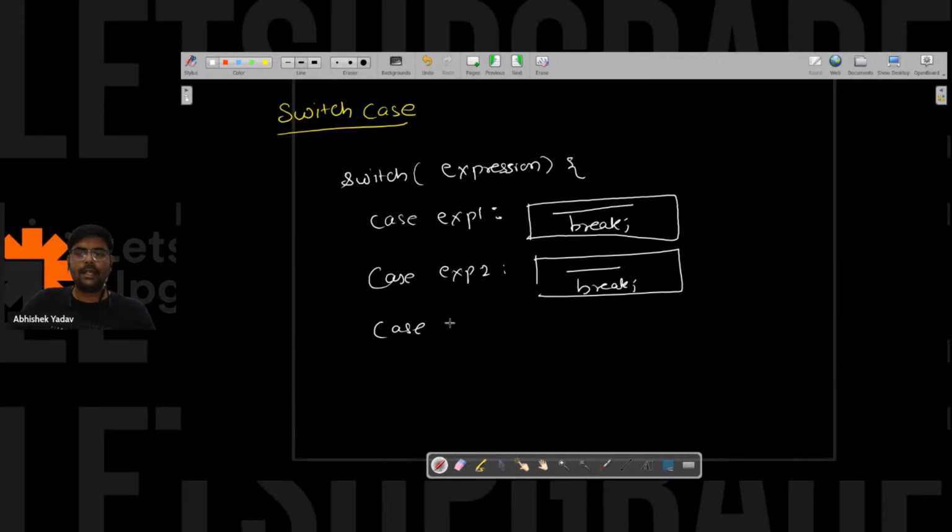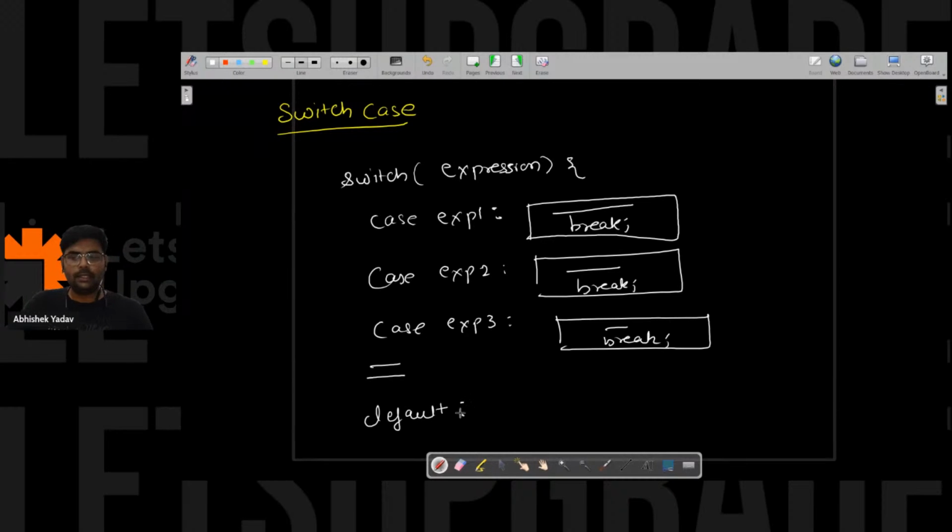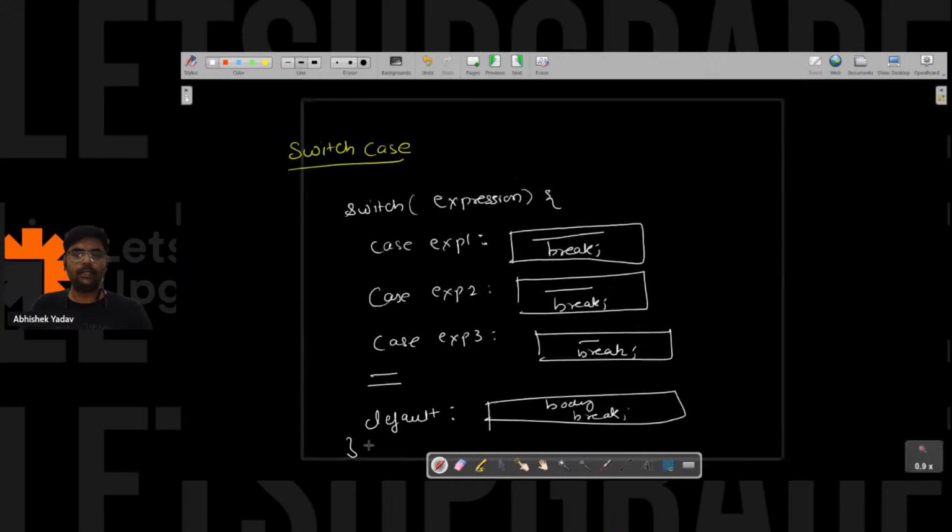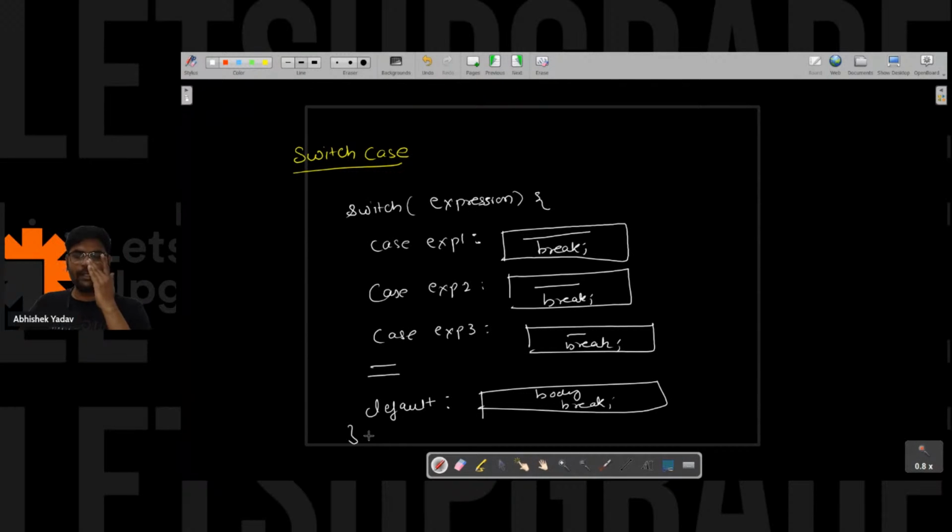Case expression 3, body and the break keyword. Likewise, you have multiple cases here, and at the end you have the default one, with its body and the break keyword. And after that the curly bracket. So this is the syntax of switch case.